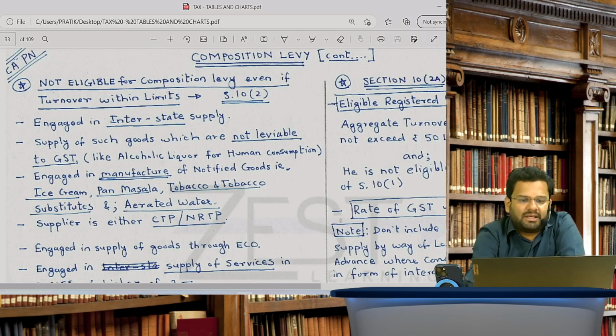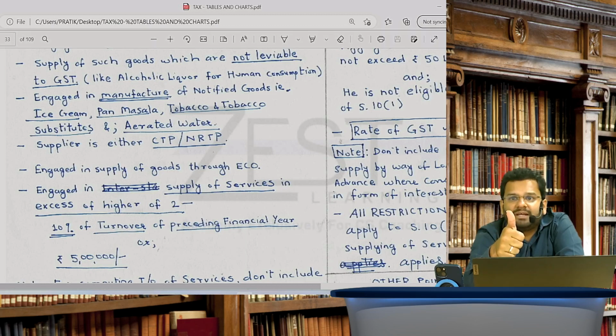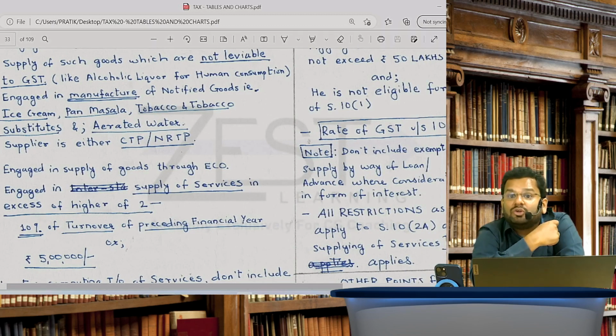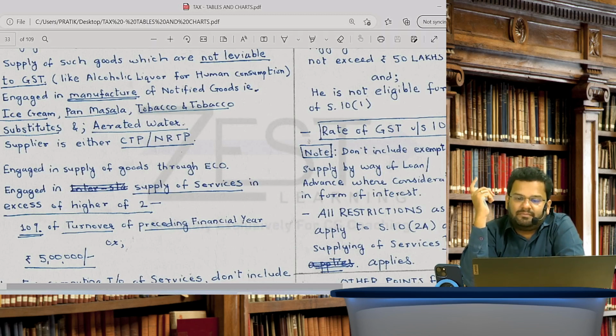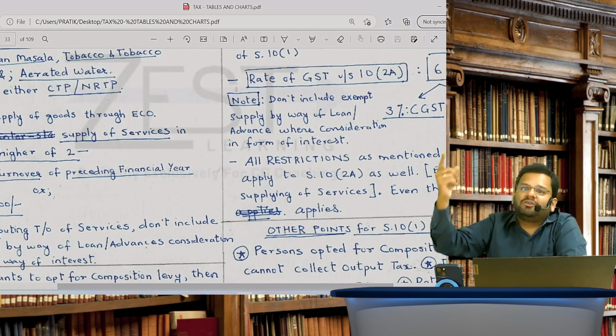Such a person who is engaged in interstate supply of goods which are not leviable to GST, one who is engaged in manufacture of ice cream, pan masala, tobacco substitutes and aerated water, a supplier who is either CTP or NRTP, and finally a supplier who is engaged in supply of goods through an e-commerce operator. Agreed? Yes. All these restrictions, as we discussed, will apply to 10(2)(a) also.